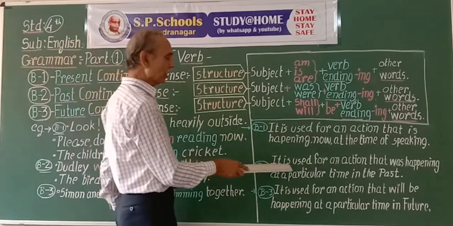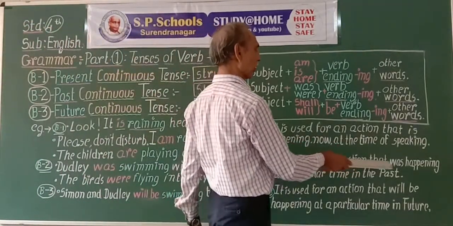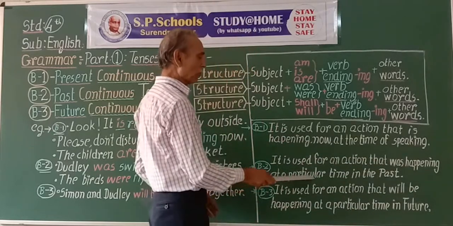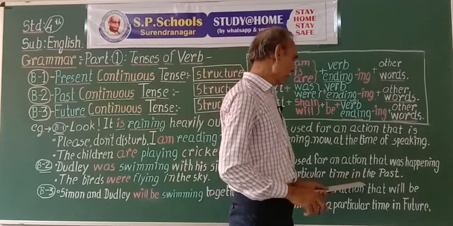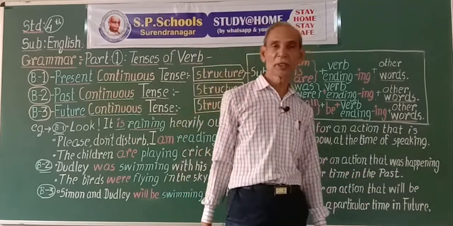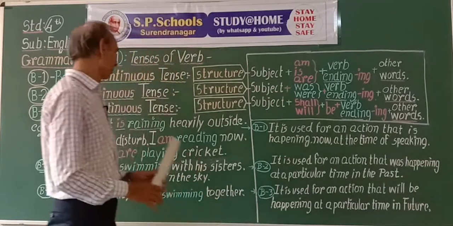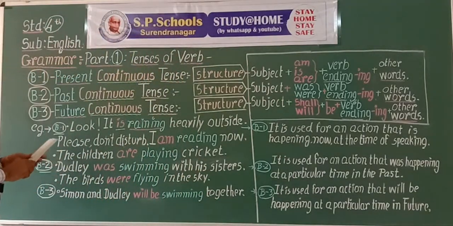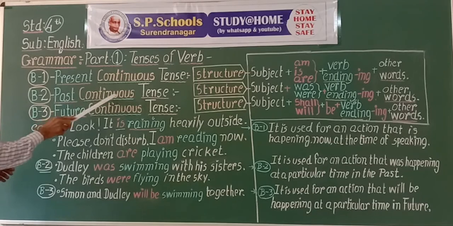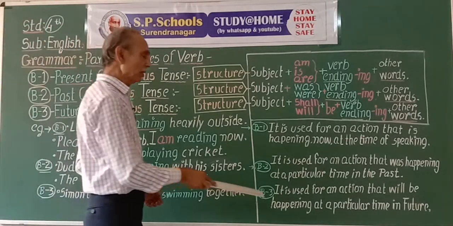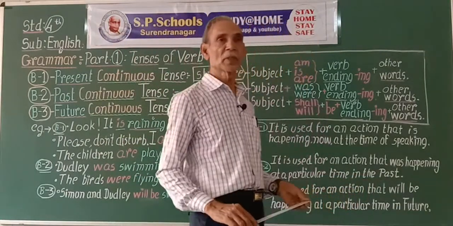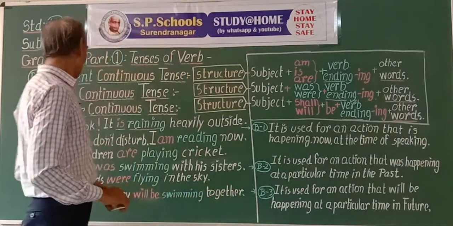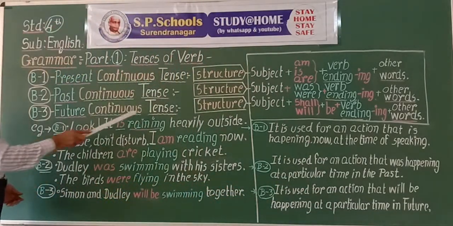If the action is taking place at a particular point of time in the past, we say that it is in past continuous tense. Similarly, if the action will be happening in the time to come, we say that the tense of the verb is future continuous tense.